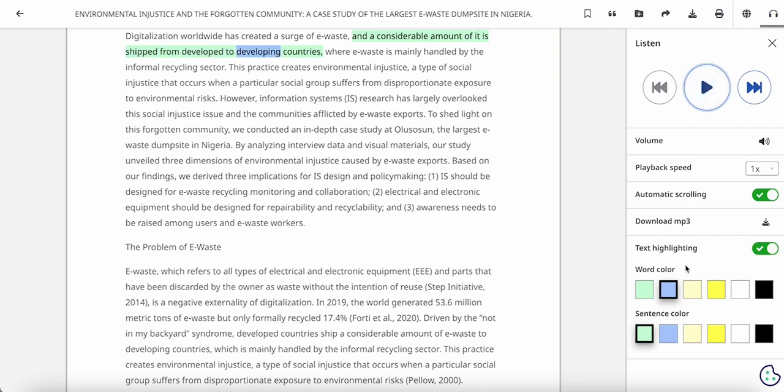So notice that you also see highlighted text as it moves through. So this is something you can turn on and off depending on if you're interested in it or not. You can also change the colors of the highlight and the colors of the words. So hopefully this will improve your reading experience if it's something you're interested in utilizing. Hope that helps.